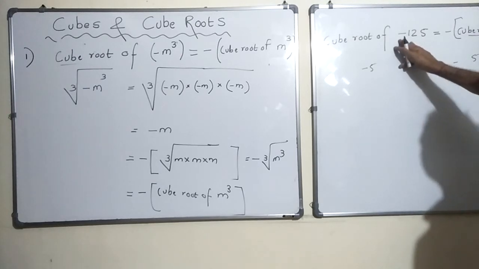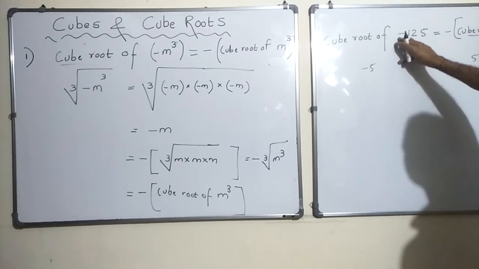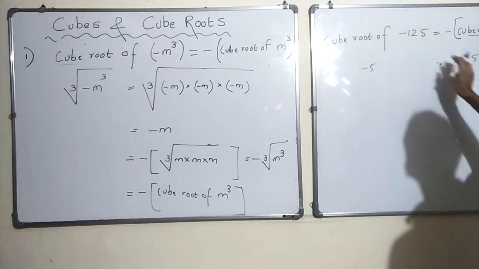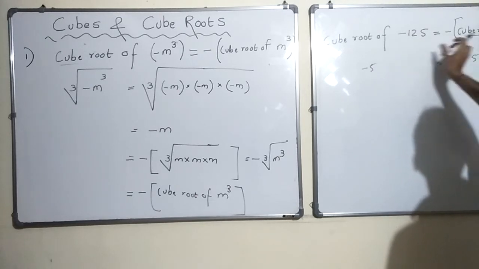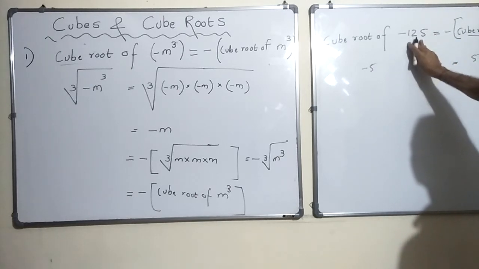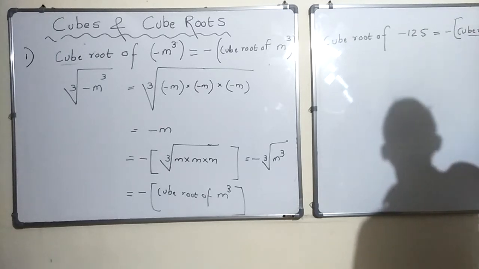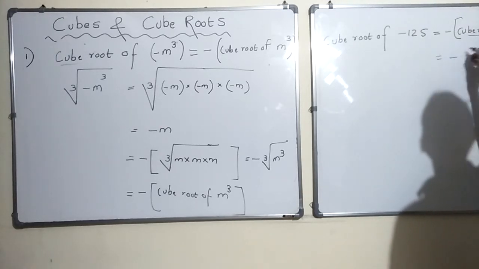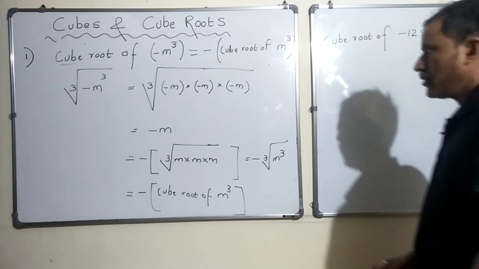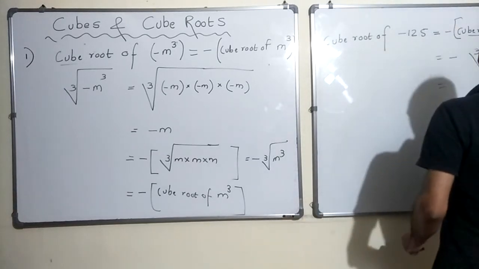You need not worry about the minus sign. If you are supposed to find the cube root of a negative number, take the negative sign out and then find the cube root of just the number, 125. All right, I hope you understood this minus. So the cube root of minus 125 is minus 5. Okay, sounds good.